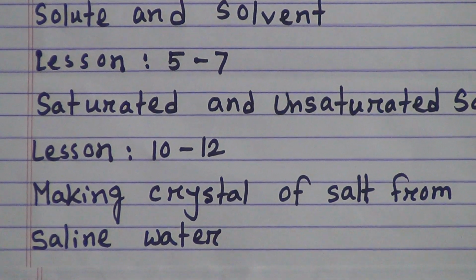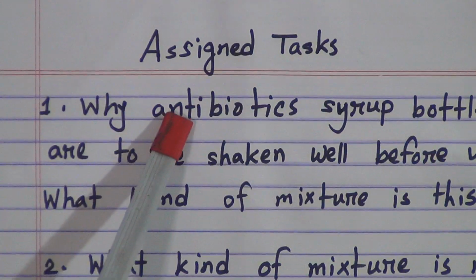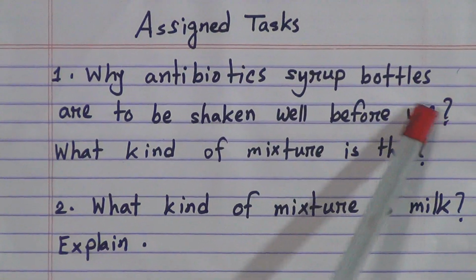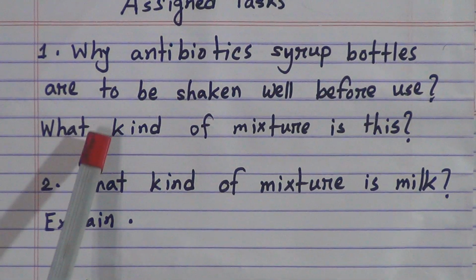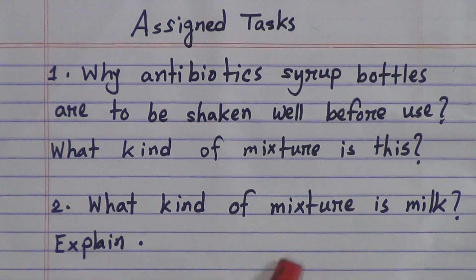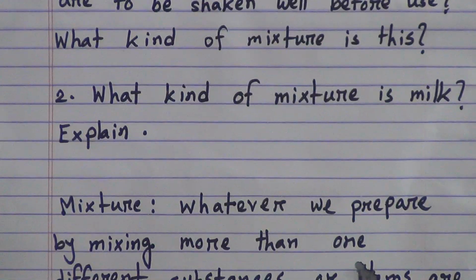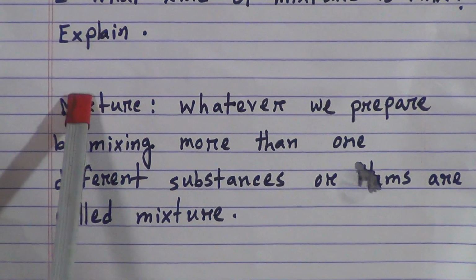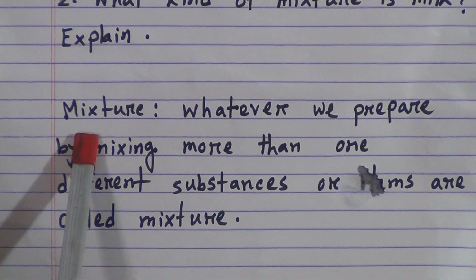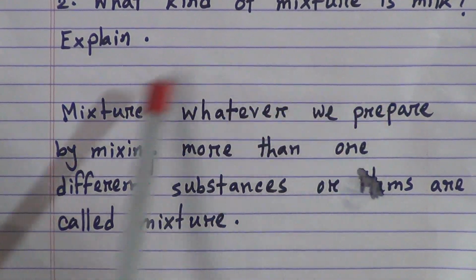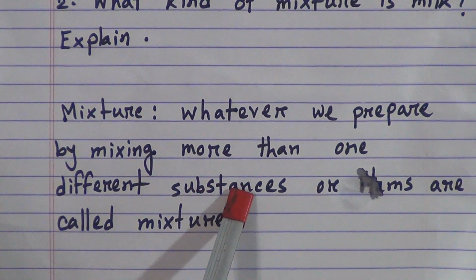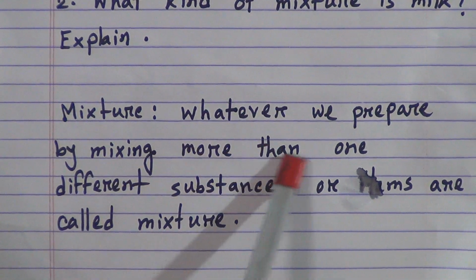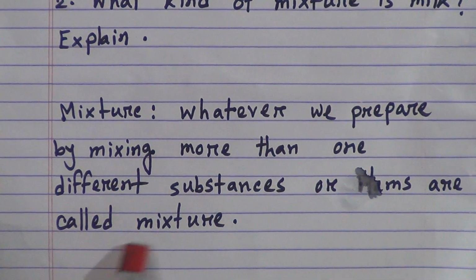Dear students, here I will discuss the answers to these 2 assigned questions. Number 1, why antibiotic syrup bottles are to be shaken well before use. What kind of mixture is this? Number 2, what kind of mixture is milk? Explain. Dear students, we have to know what is mixture. We will discuss the mixture chapter today. So, what is mixture? Whatever we prepare by mixing more than one different substance or item is called a mixture.